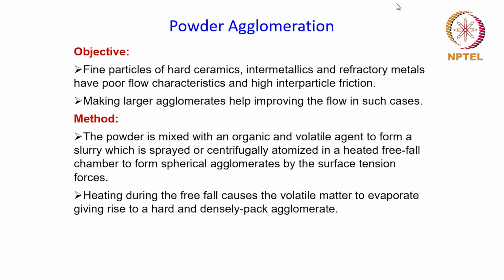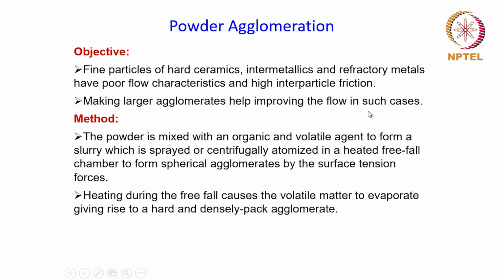Those kinds of powders can be agglomerated into a shape which is more favorable for flow and packing. And we have seen before that spherical particles are known for their good flow characteristics. So the objective of agglomeration in this case is to make large agglomerates to help improve the flow.